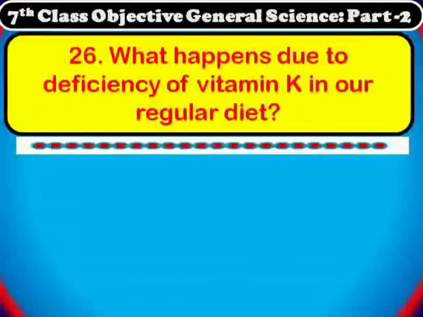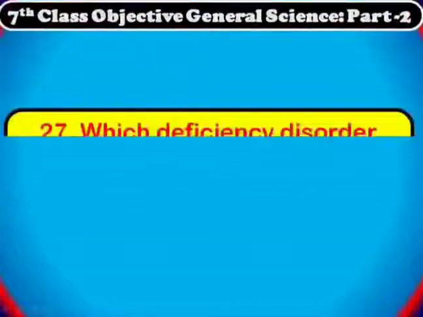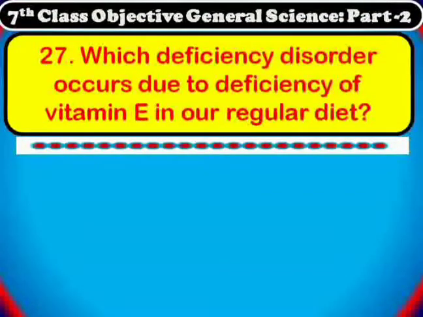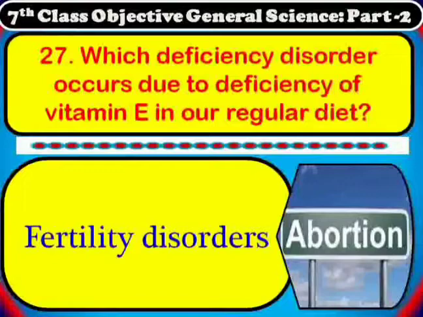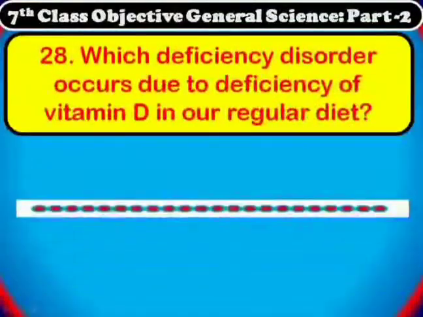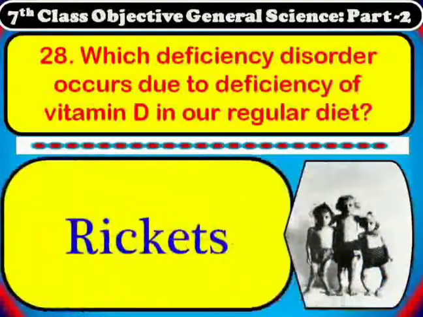What happens due to deficiency of vitamin K in our regular diet? Delay in clotting blood at wounds and cuts. Which deficiency disorder occurs due to the deficiency of vitamin E in our regular diet? Fertility disorders will occur due to deficiency of vitamin E in our regular diet. Which deficiency disorder occurs due to deficiency of vitamin D in our regular diet? Rickets.